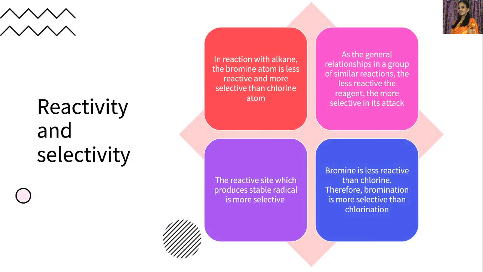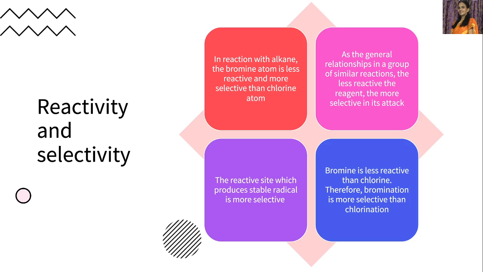Now, reactivity and selectivity. In reaction with alkanes, the bromine atom is less reactive and more selective than the chlorine atom. So bromine is less reactive than chlorine, and as bromine is less reactive, it is more selective.